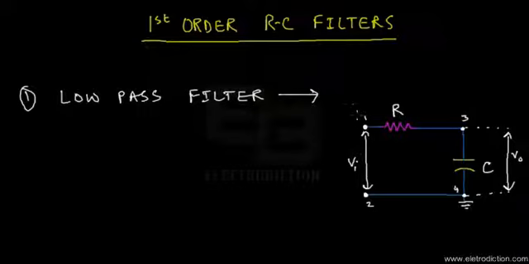In the case of filters, the frequency always matters, because we're calling this filter a low pass filter since it can only let pass a certain range of frequencies, which is lower than its cutoff frequency, which we denote with the symbol FC, and that is always equal to 1 by 2 pi RC.